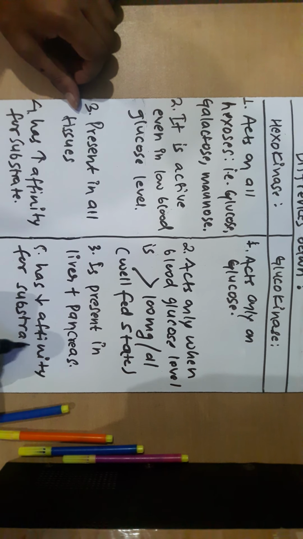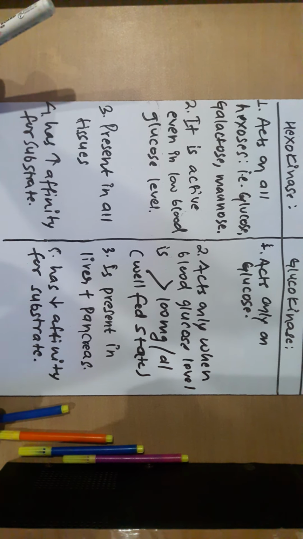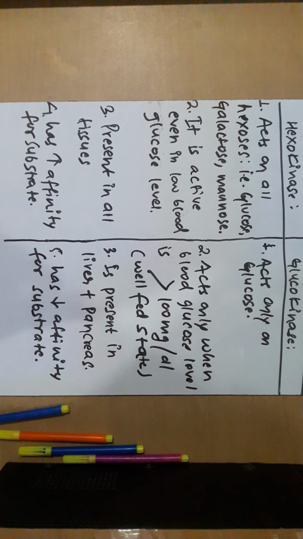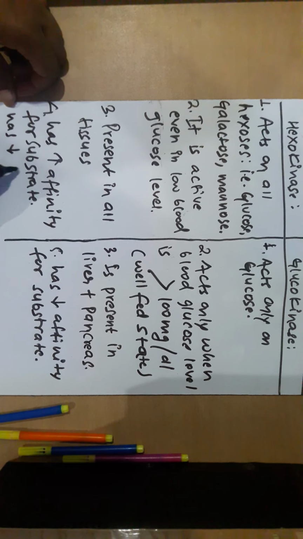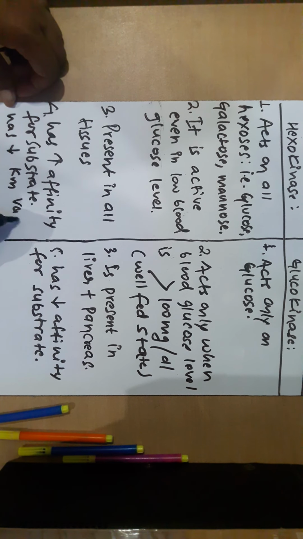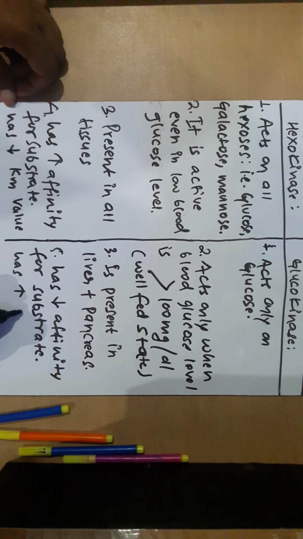Once again, a term from enzymes I would like to introduce, that is Km value. So what is Km value? Hexokinase has low Km value, and glucokinase has high Km value.